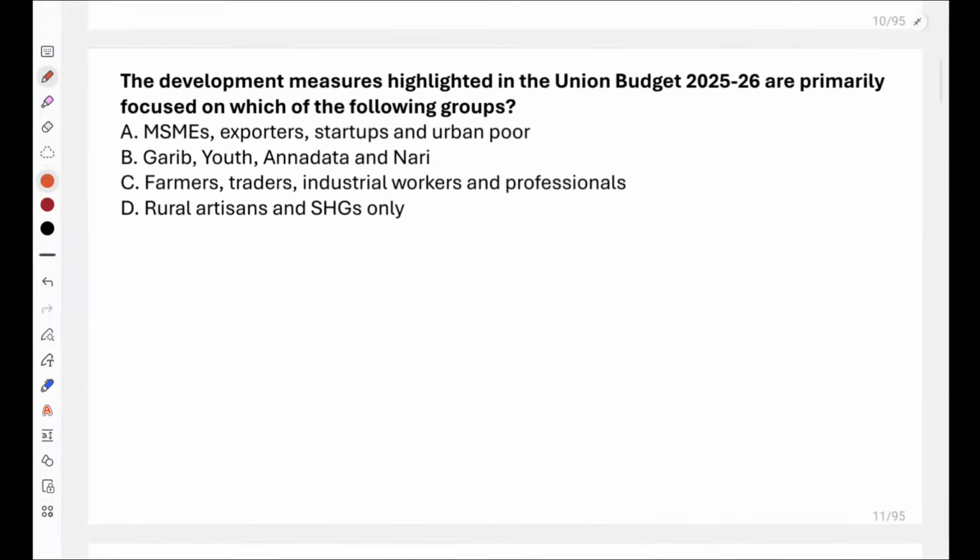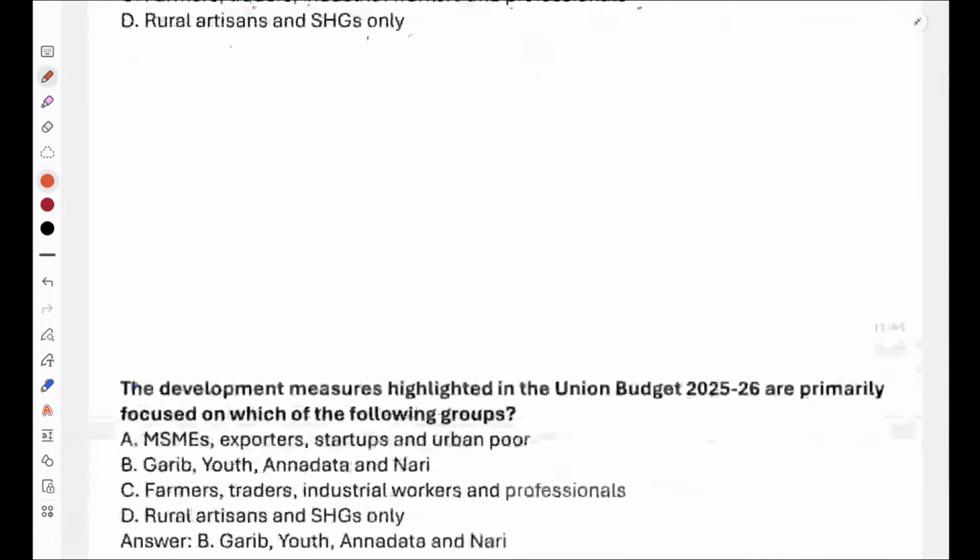Now, the development measures highlighted in the Union Budget 2025-26 are primarily focused on which of the following groups? MSMEs, exporters, startups and urban poor; Garib, youth, Annadata and Nari; farmers, traders, industrial workers and professionals; or rural artisans and self-help groups only. Yes, very good everyone. So the correct answer is B, that is Garib, youth, Annadata and Nari. So please remember that the Union Budget is focusing on Garib, youth, Annadata and Nari.